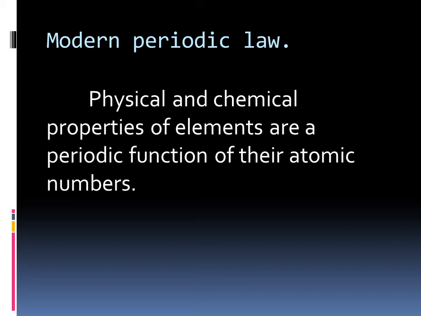If elements are arranged in order of their increasing atomic number, those with similar properties are repeated after regular intervals. This is known as the modern periodic law.